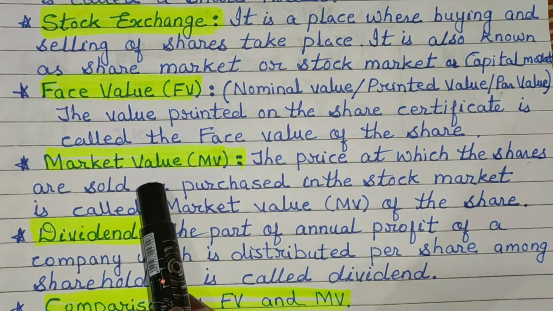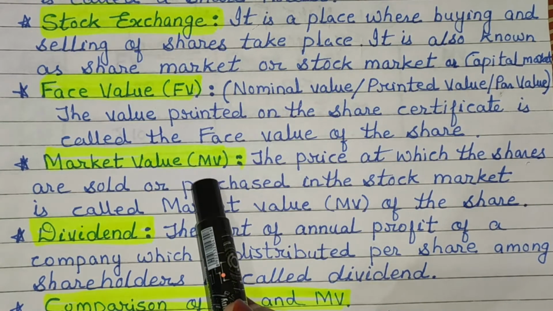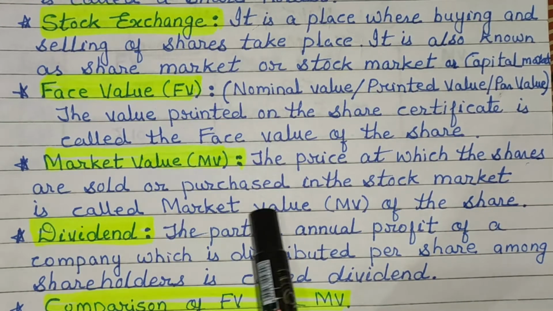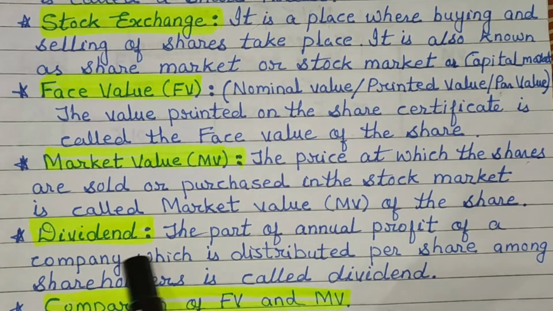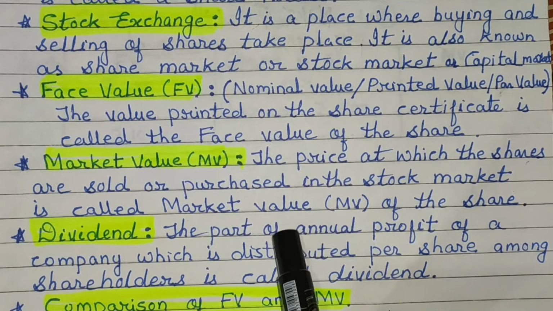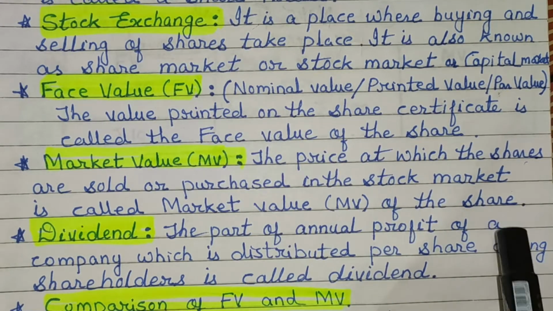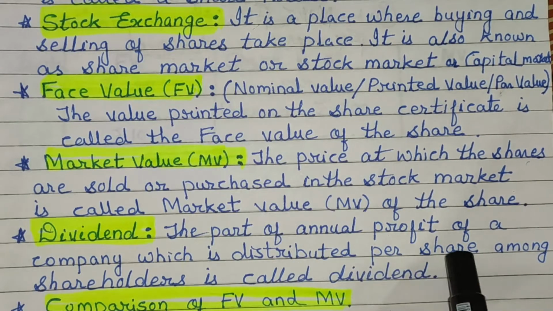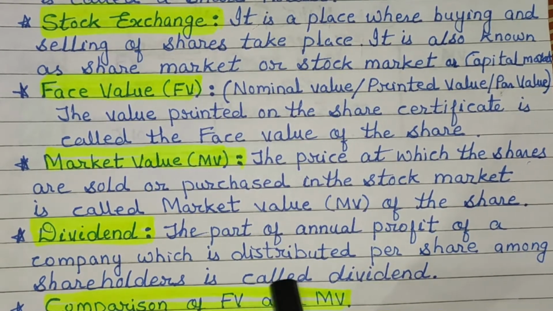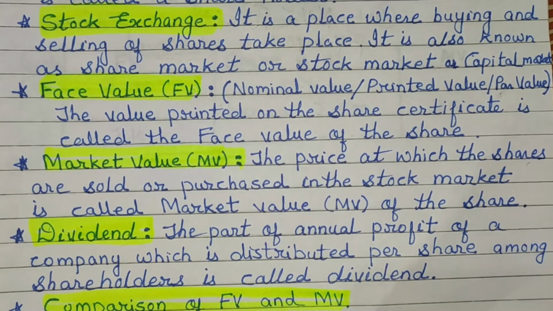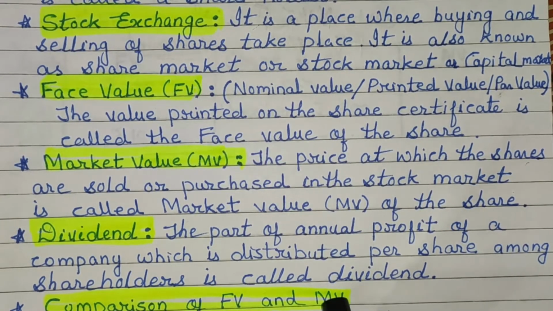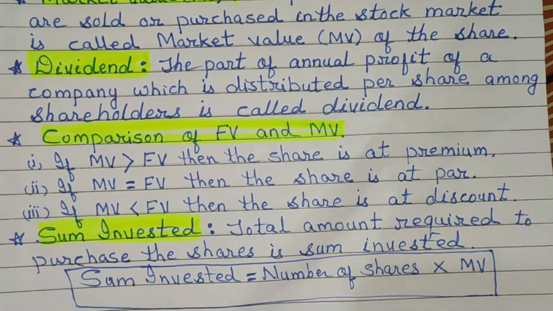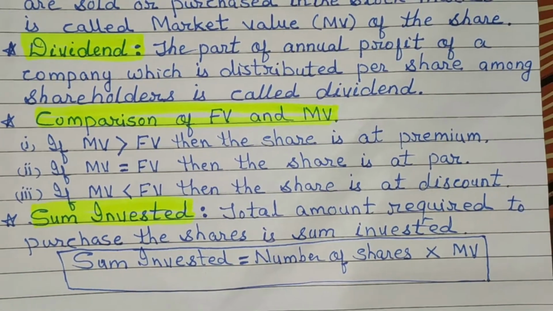Next one is market value, meaning MV. The price at which the shares are sold or purchased in the stock market is called the market value, MV, of the share. Dividend. The part of the annual profit of a company which is distributed per share among shareholders is called dividend.